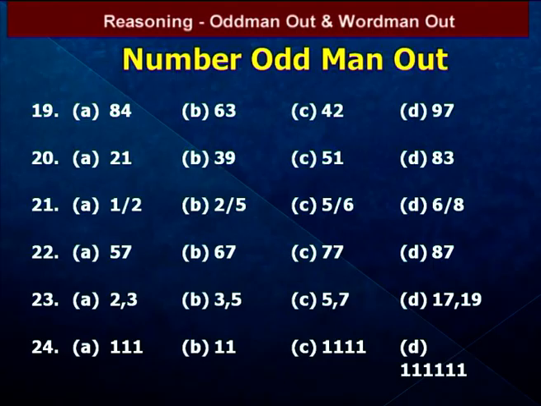The given numbers are all 2-digit numbers. Here in the 2-digit numbers, the double of the second digit is nothing but the first digit. That means double of 4 is 8, double of 3 is 6, double of 2 is 4, but double of 7 is 14.